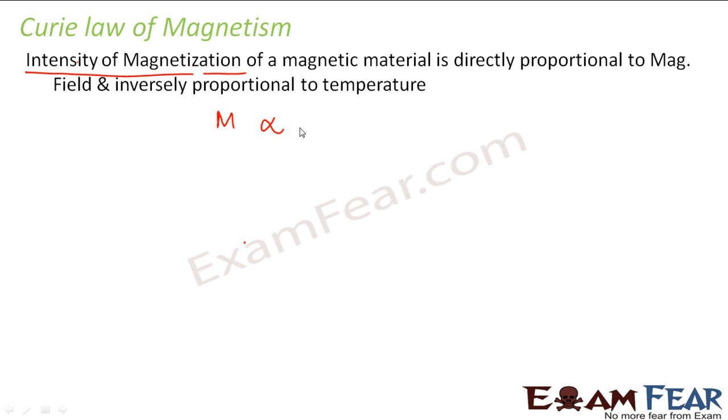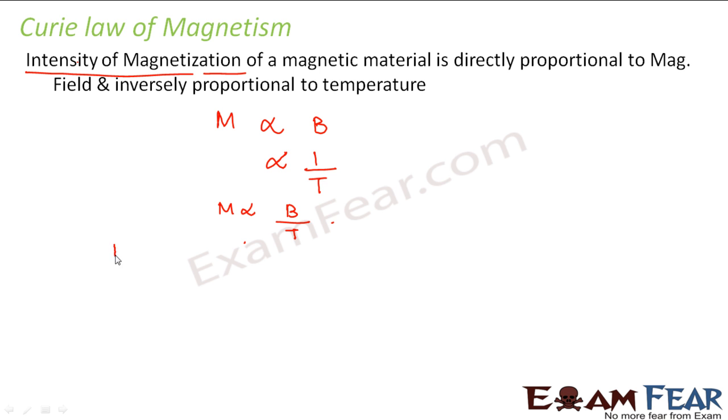M. It is directly proportional to the magnetic field, that is B, and inversely proportional to temperature, right? So that means M is directly proportional to B by T.